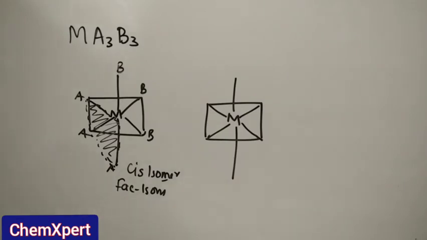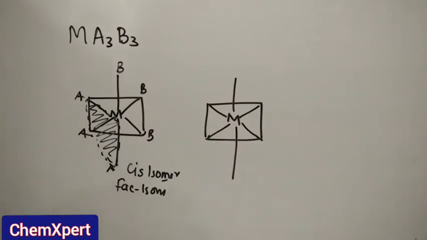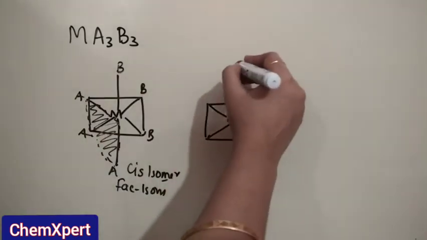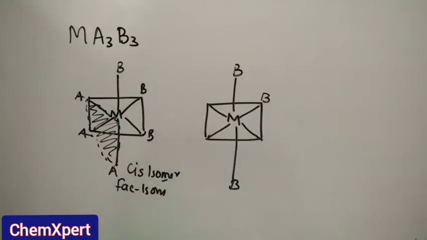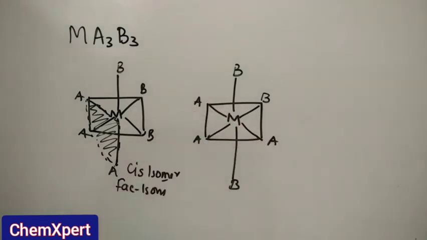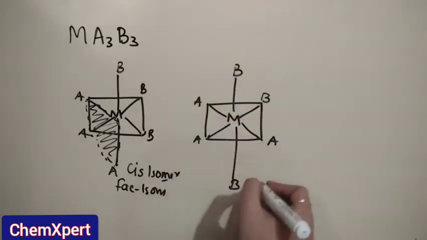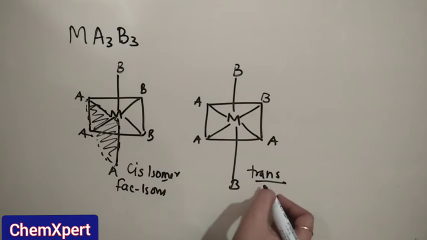Now you have to interchange one of the ligands with this position, and you get the trans isomer. For example, place 2 B at the axial position and one at any place just like this, but all the others at the equatorial position. So now this is the trans isomer, or we can say this one is the meridional isomer.